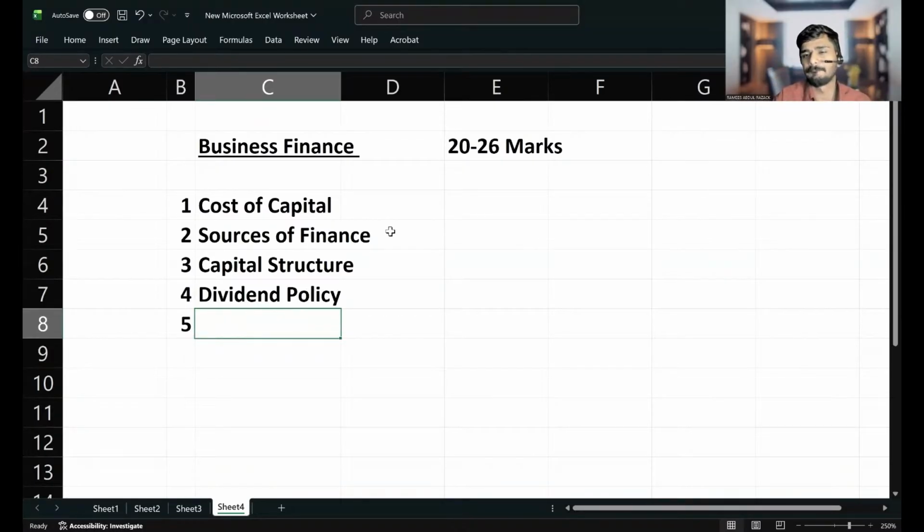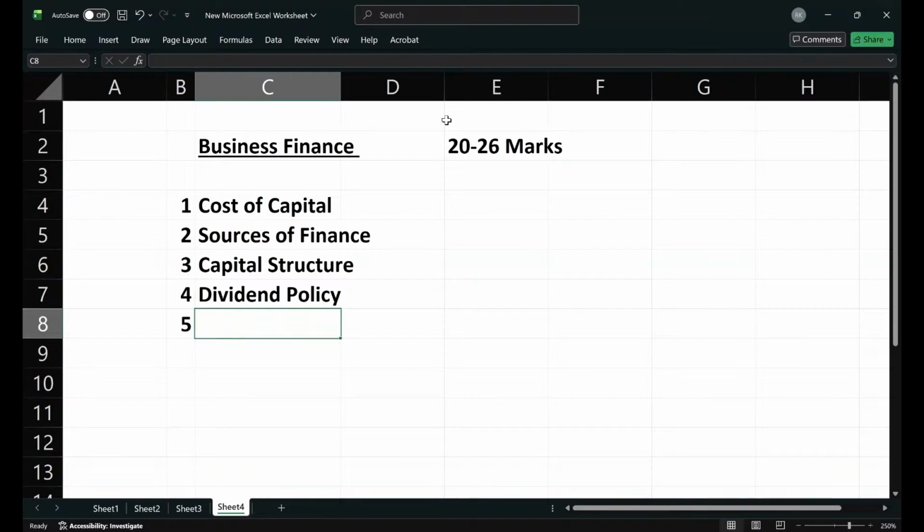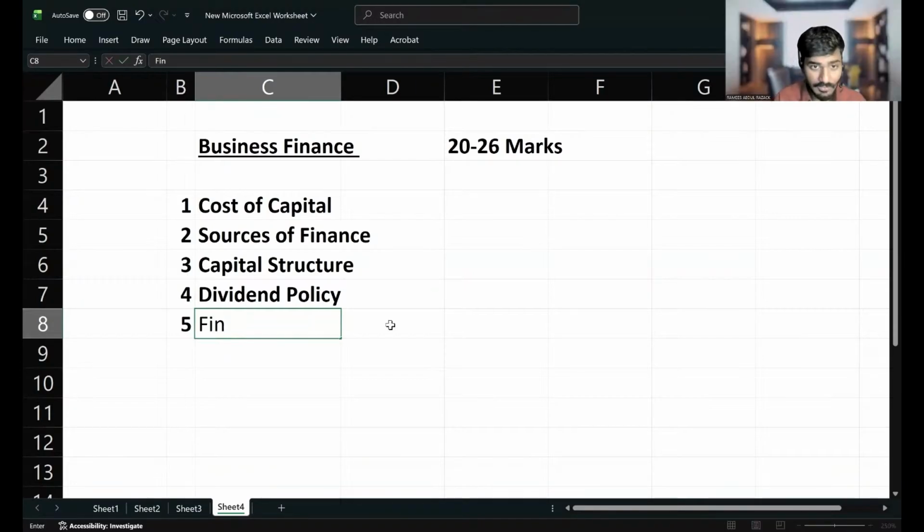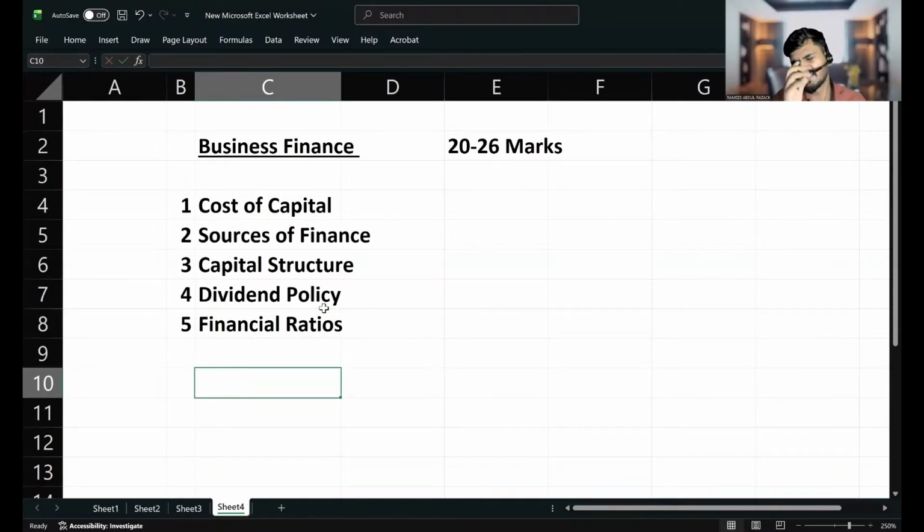One more chapter is there. Which one? Financial ratios. There is one more chapter called financial ratios. Ratios are important for all the papers, except I think tax. For the tax paper, ratios are not that important. But except TX, all other papers at the skill level, like FM, PM, FR, AA, in all 4 papers you must have proper knowledge about financial ratios.